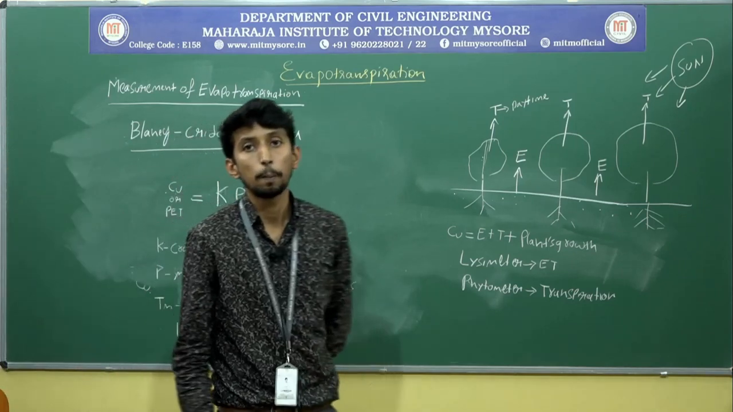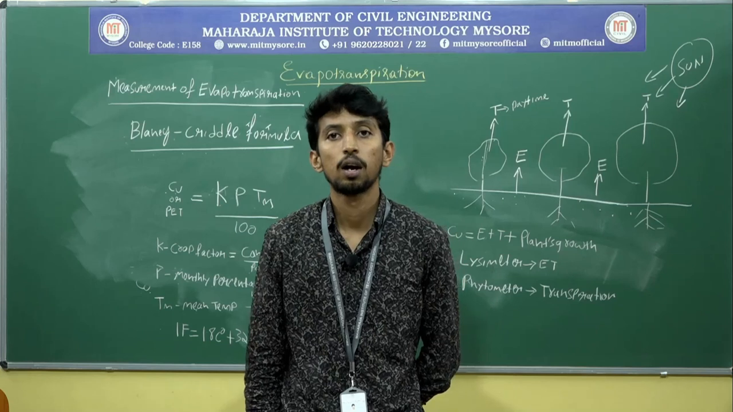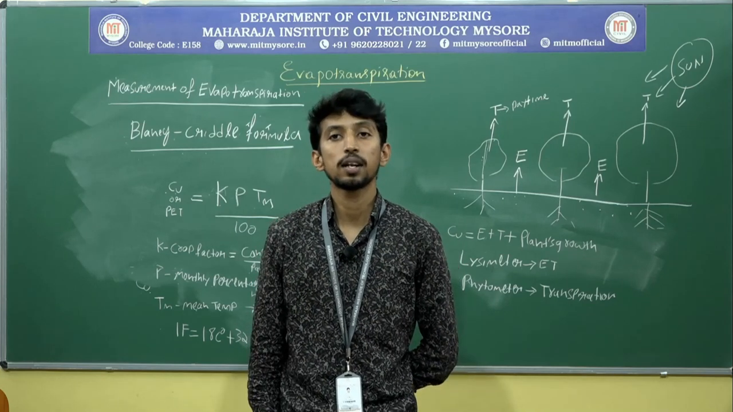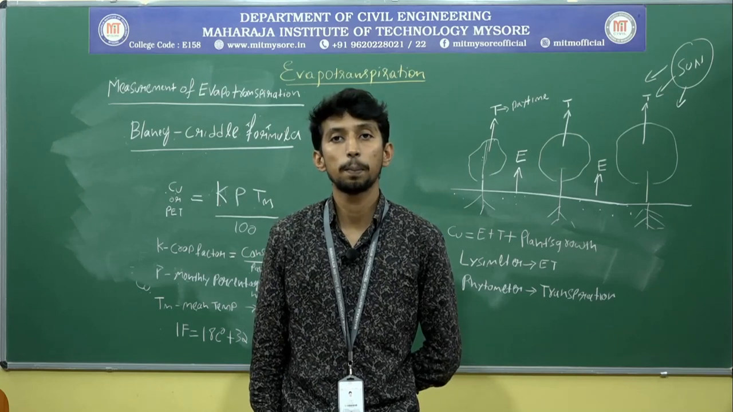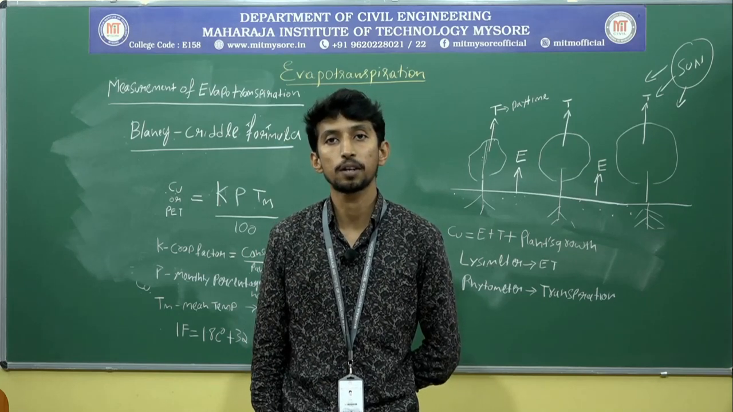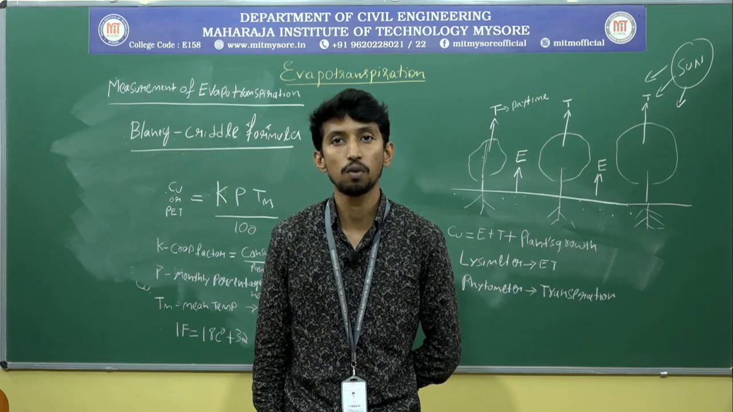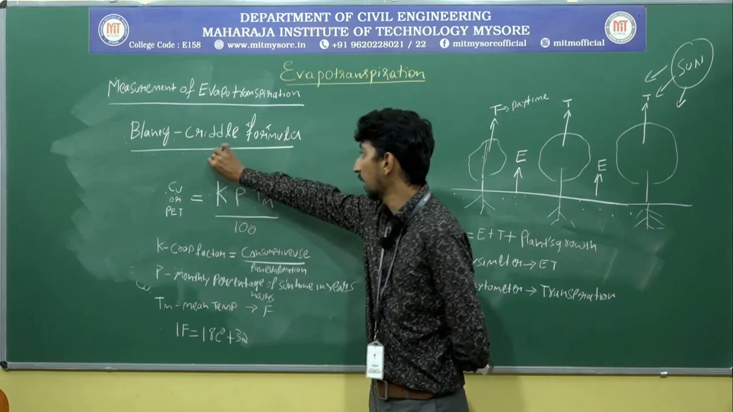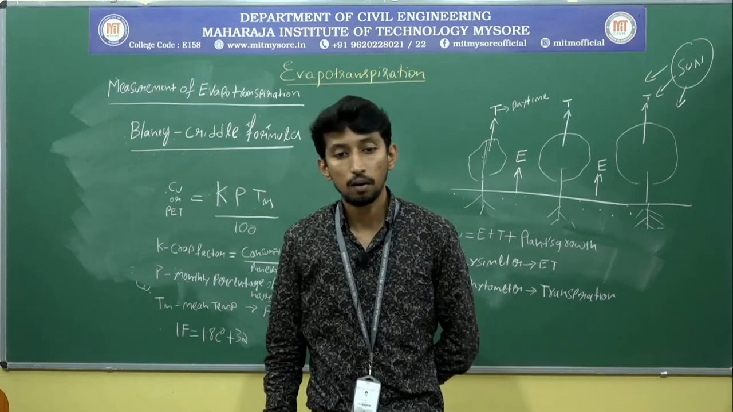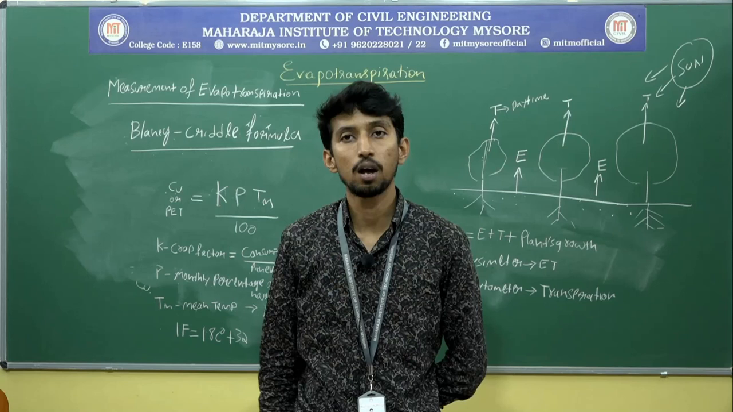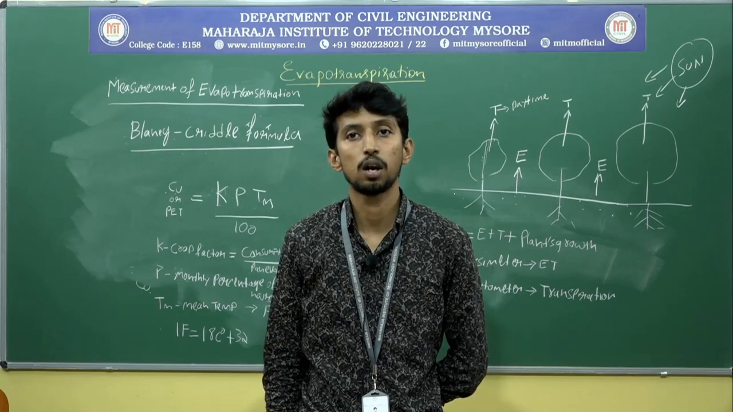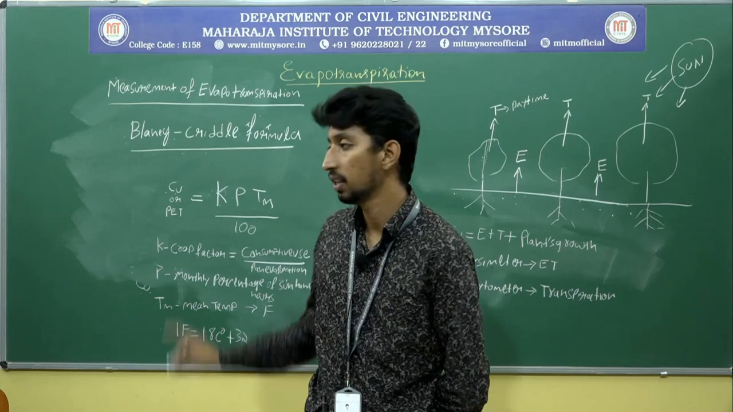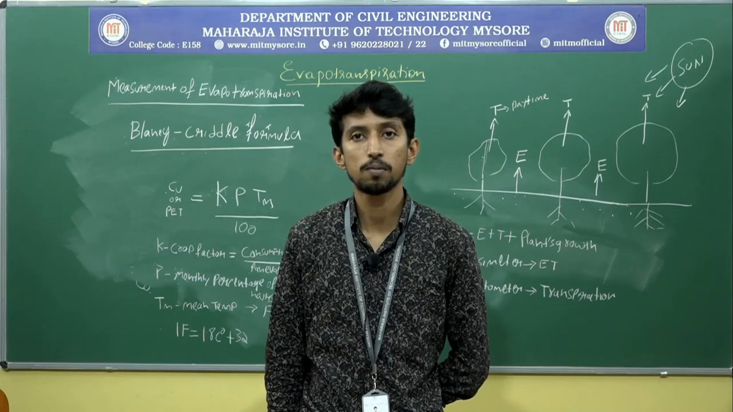This is with respect to Blaney-Criddle's formula. One is the lysimeter, the second is Blaney-Criddle's formula. By using the lysimeter and the Blaney-Criddle formula, we can find out the evapotranspiration. In the next class, we shall solve a few problems on how to measure the evapotranspiration using Blaney-Criddle's formula. There are various other methods, like Penman's method or some direct methods for measurement of evapotranspiration. From an exam point of view, we are going to concentrate on only these two methods. In the next class, we shall solve the problems. Thank you.